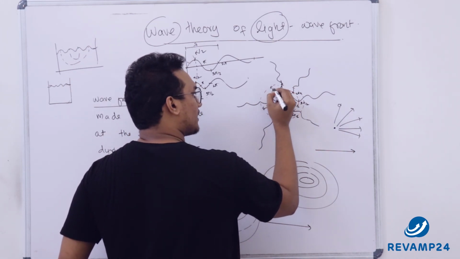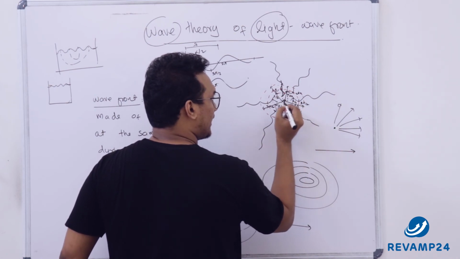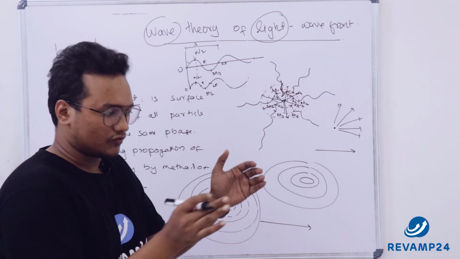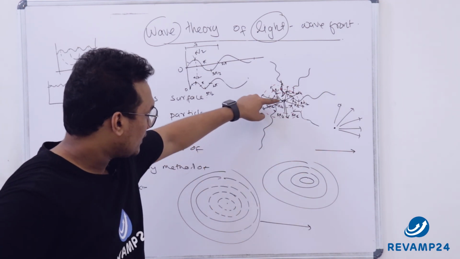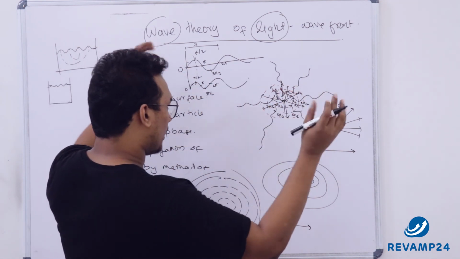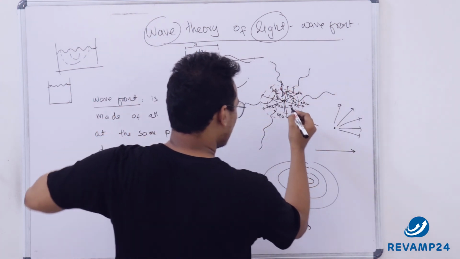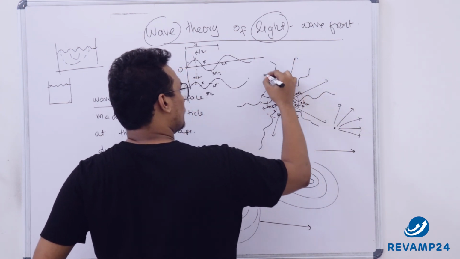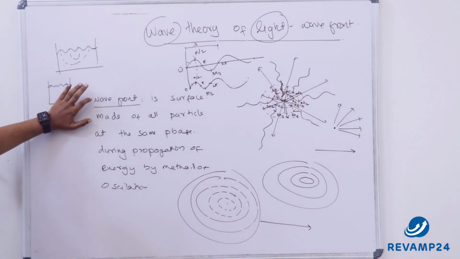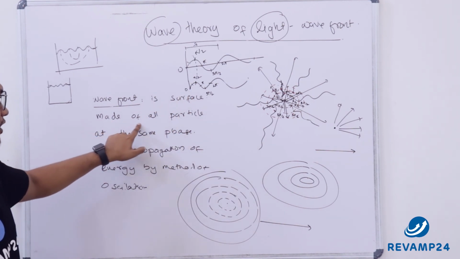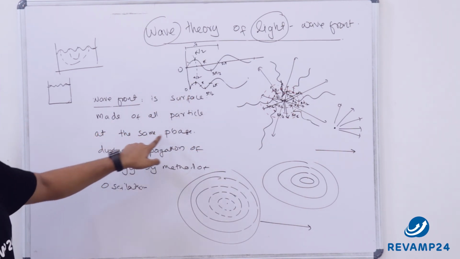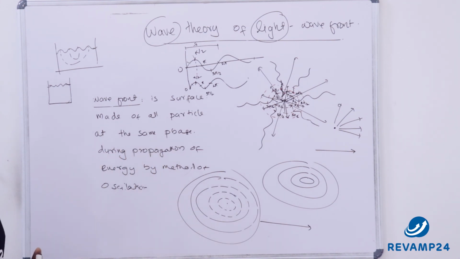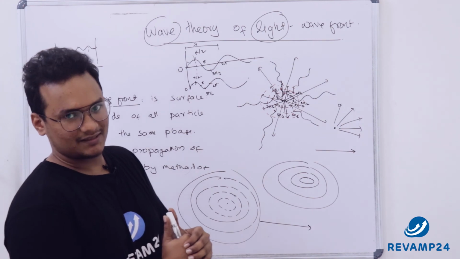Now we have the concepts of ray and wavefront. A ray is nothing but that which shows the direction of propagation of the wavefront. The wavefront is propagated, but the direction of propagation is outward, from the source outward. So this is the direction of propagation. It's a very important concept. Now what is a wavefront? A wavefront is a surface made of all particles at the same phase during propagation of energy by the method of oscillation. Hope this concept is clear to you. Thank you.